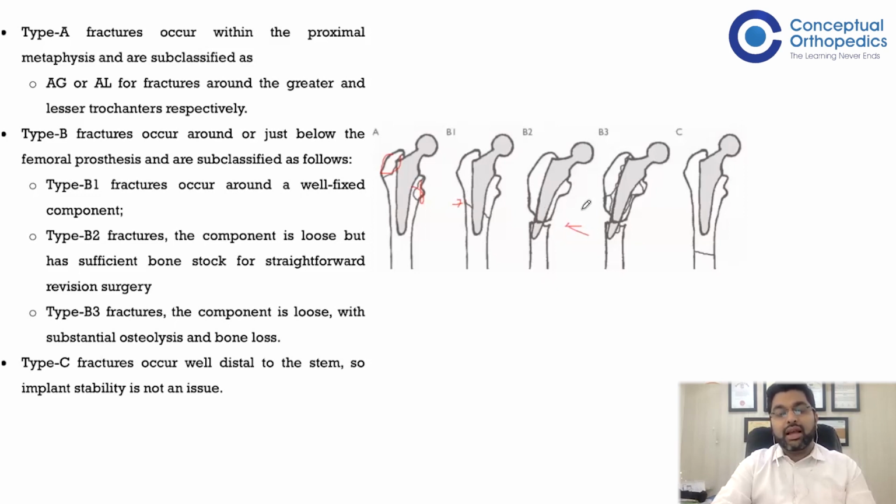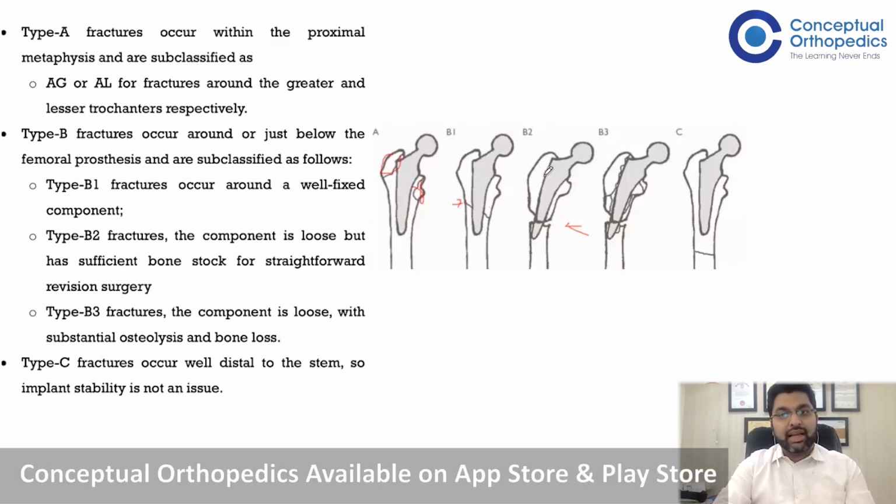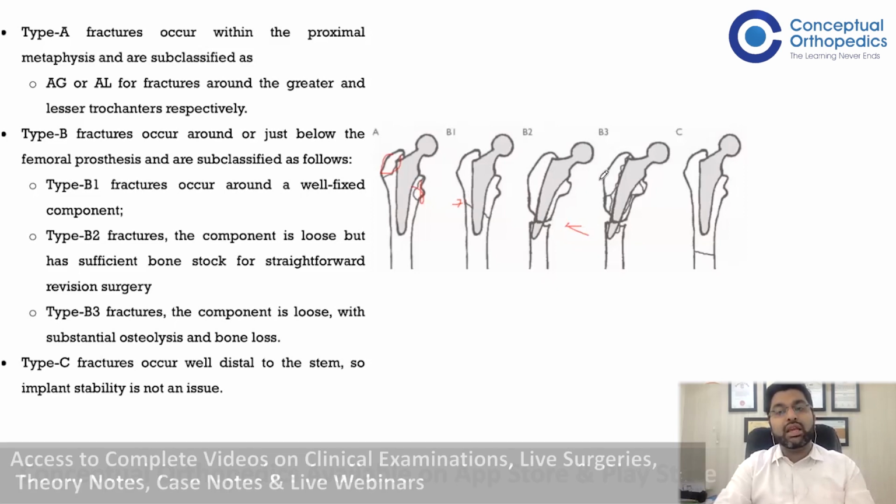In B1, the femoral stem is well fixed, and there is a fracture around the femoral stem. In B2, there is a fracture around the femoral stem and the component is loose, but the bone stock is good. In B3, the stem is loose and the bone stock is very poor.